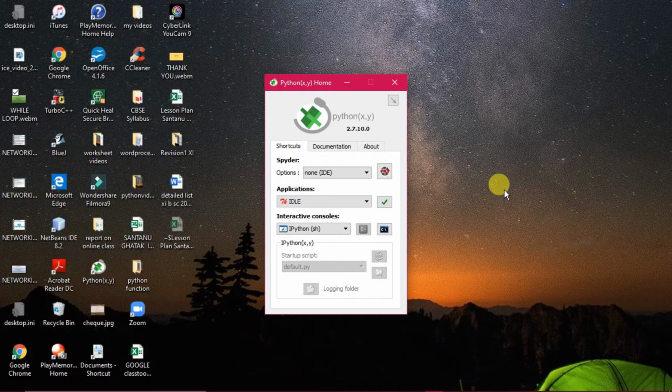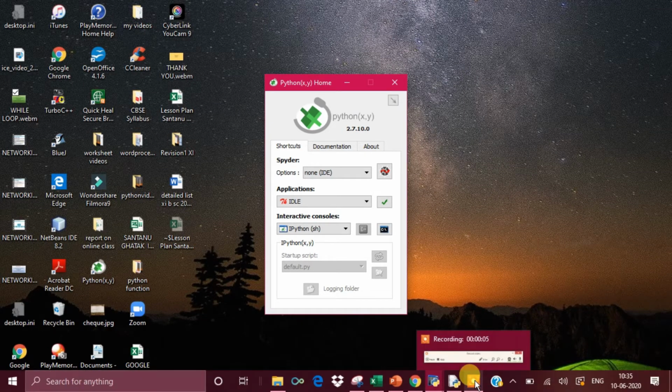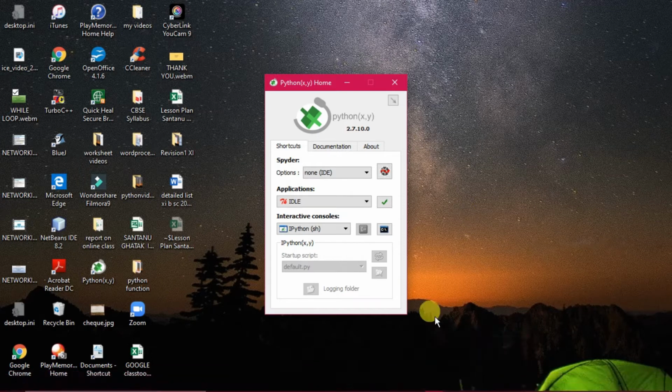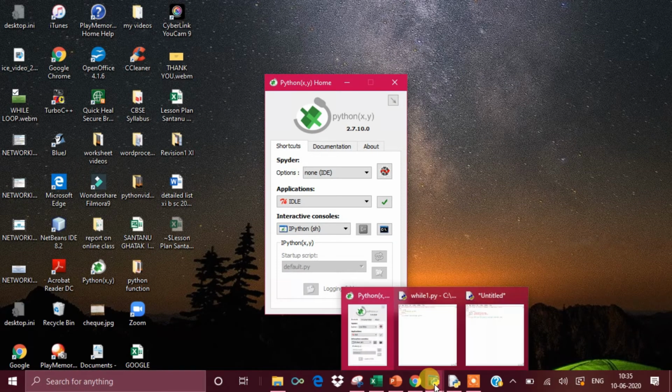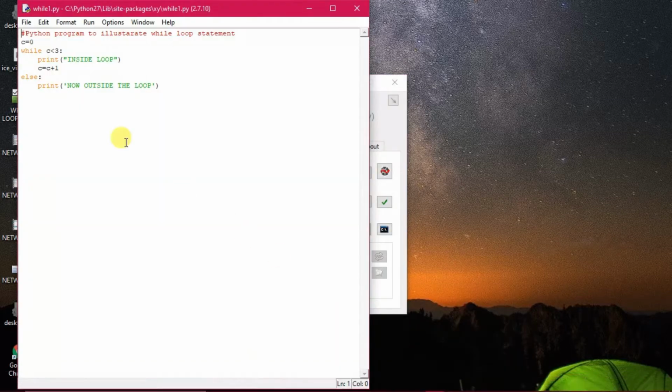Now let us start with the programming in while loop. So a few programs, first of all, we will see. Let us see first the syntax of the while loop. The syntax says that whenever you are putting a condition inside the while loop, while is a keyword and this is the test expression.